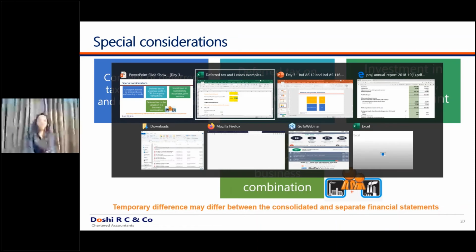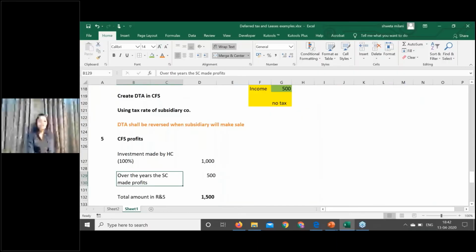For example, today the holding company has made an investment of rupees 1000 in a 100% subsidiary company. Over the years, the subsidiary company has made a profit of rupees 500.